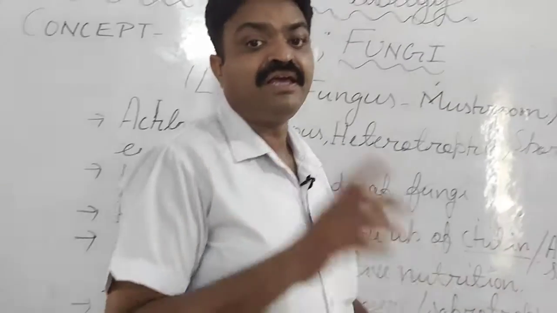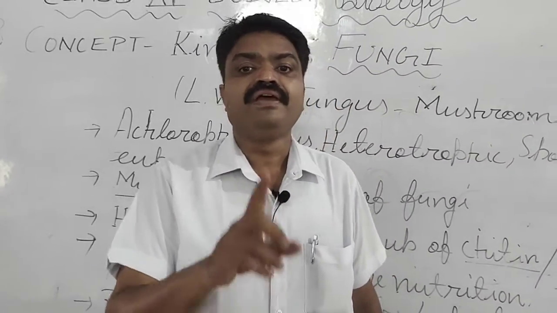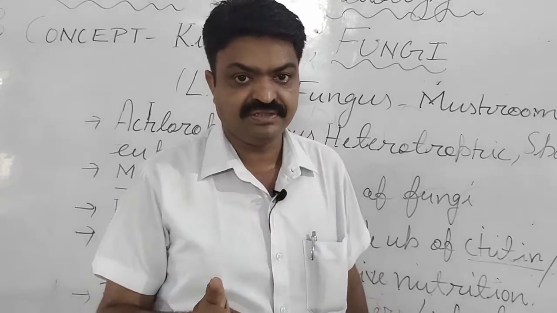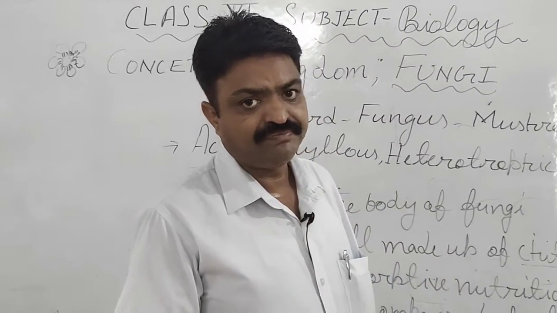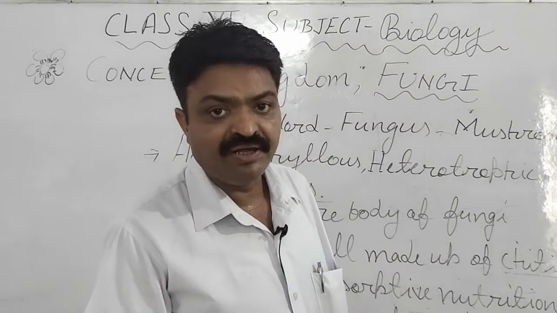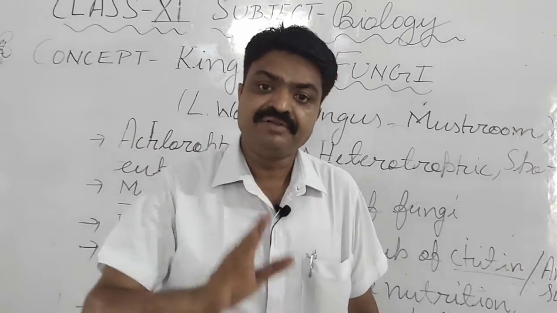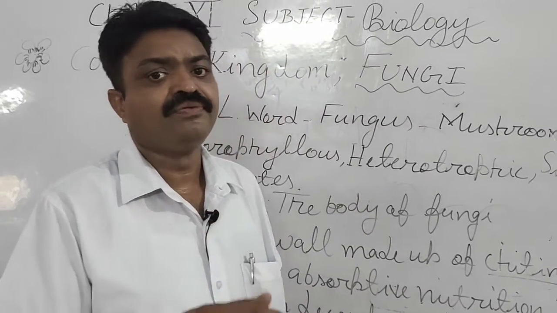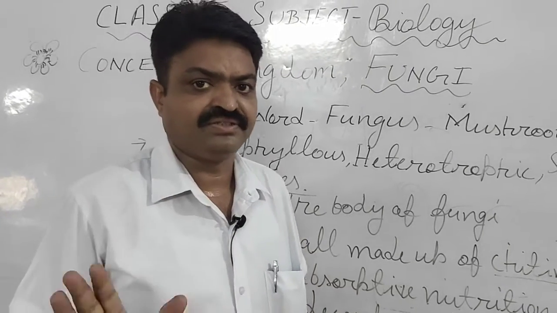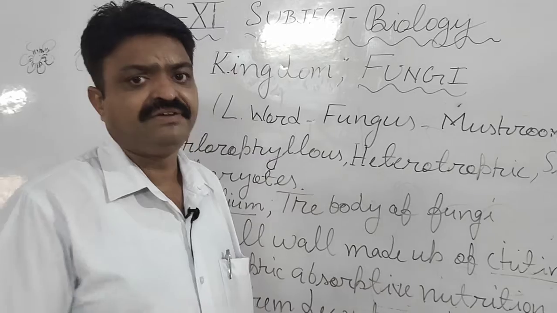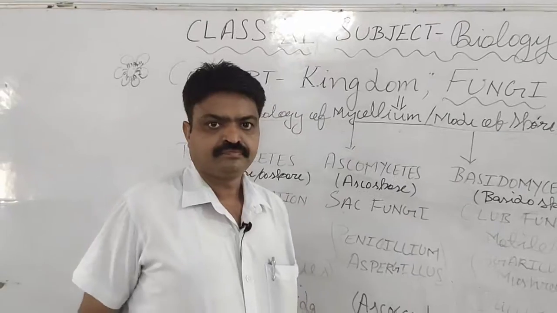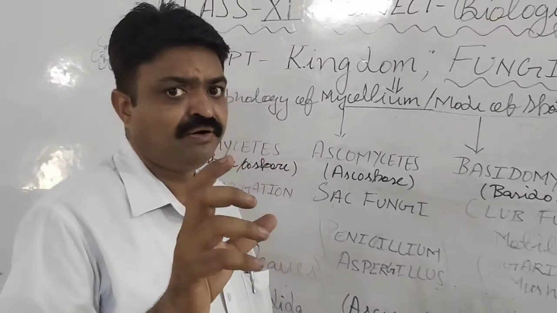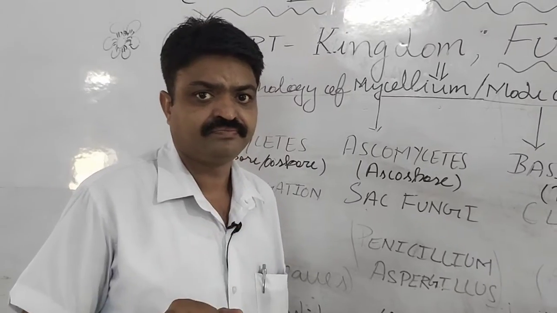Next is which mode of reproduction they have. Generally they have asexual mode of reproduction, in which they can reproduce by fission, fragmentation, budding and spore formation. Means they can reproduce with the help of these modes of asexual reproduction. Now we will classify the group of fungi. So now we will discuss the different classes of fungi, student.